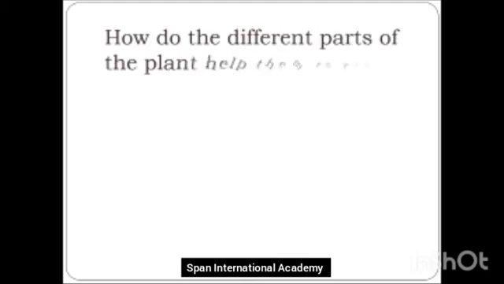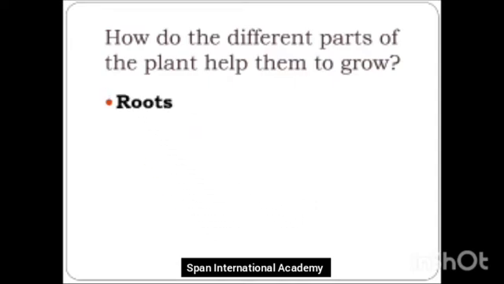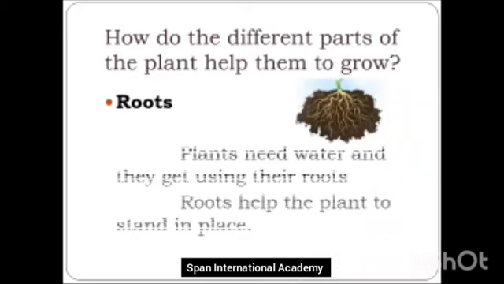Let's move ahead, students. Now, how do the different parts of the plant help them to grow? Isn't this question interesting? The plants have different parts. We studied them now. And these different parts help the plant to grow well. Let's quickly see how they help. Let's take the first main part, that is the roots. Plants need water and they get it using their roots.